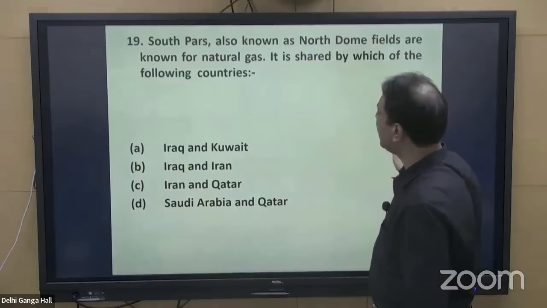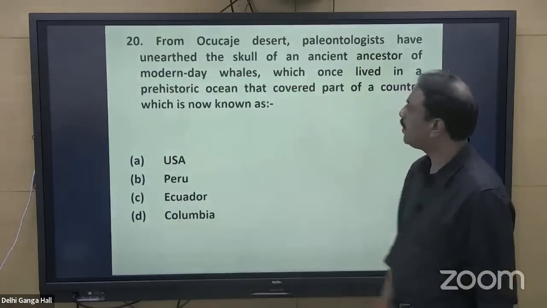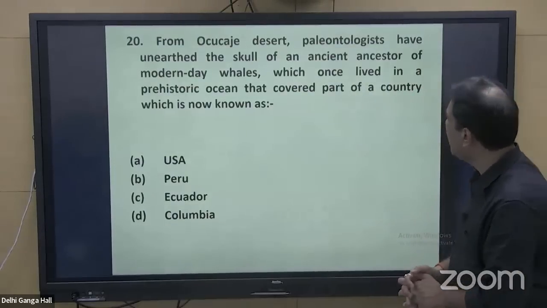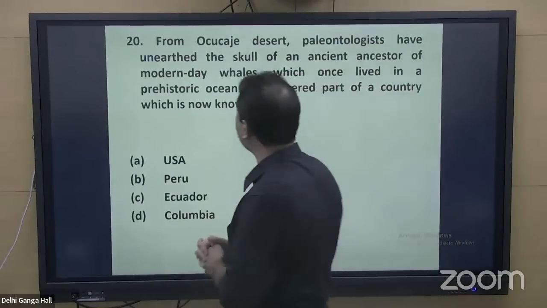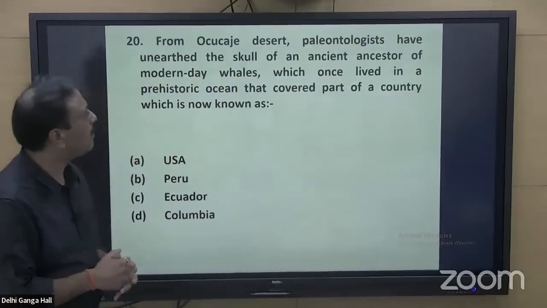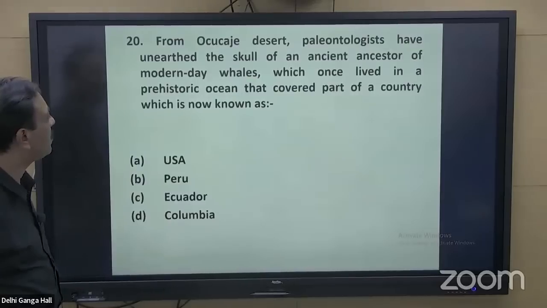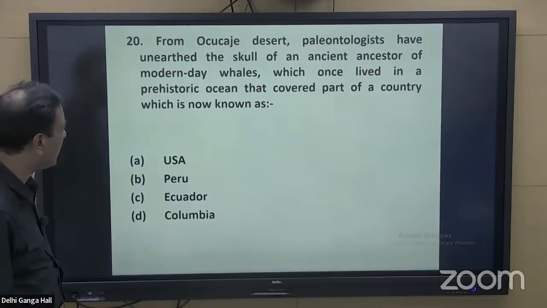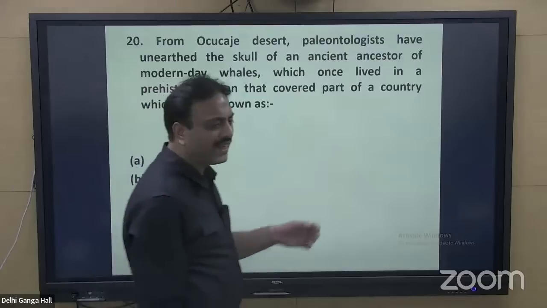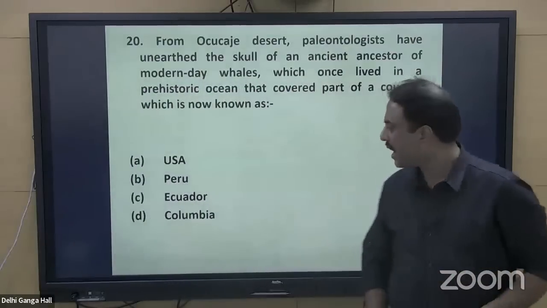So the answer was Iran and Qatar. Question number 20. From Cahuachi Desert, paleontologists have unearthed the skull of an ancient ancestor of modern day whales, which once lived in a prehistoric ocean that covered part of a country which is now known as USA, Peru, Ecuador and Colombia.